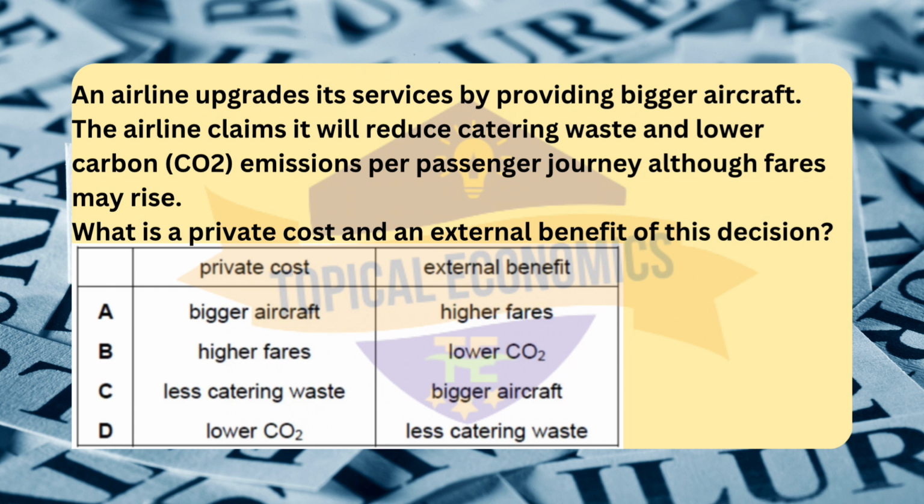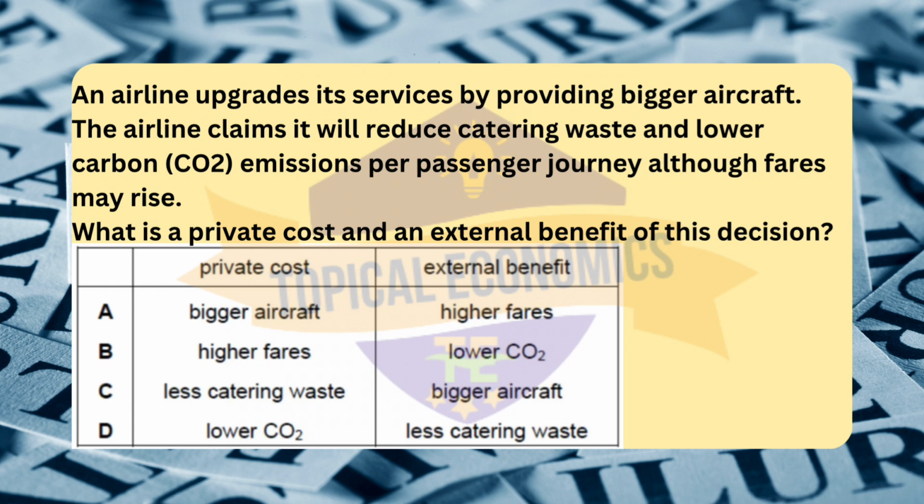Private cost. The higher fares reflect an additional cost that the passengers pay to use the airline's upgraded service. This is a private cost because it directly affects the consumer, the airline passenger, who must pay higher prices for the service. External benefit. The lower CO2 emissions from the upgraded service represent a positive externality.